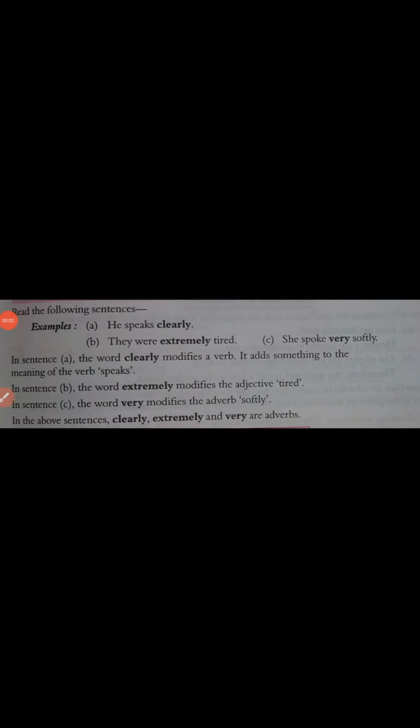So here are the examples to have a clear understanding regarding adverbs. Let us study the given examples. The very first example: He speaks clearly. Here speaks is a verb, whereas clearly is an adverb.